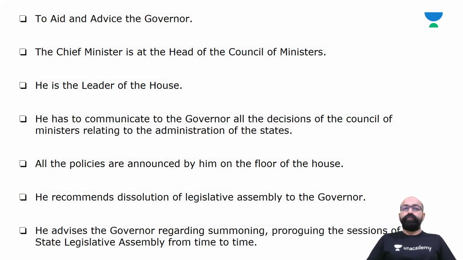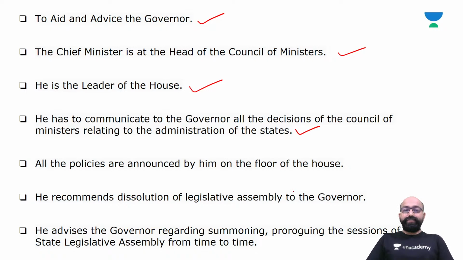Yes. So, in summary, the powers and functions of the Chief Minister to aid and advise the governor. The Chief Minister is at the head of the Council of Ministers. He is the leader of the House. The Chief Minister has to communicate to the governor all the decisions of the Council of Ministers relating to the administration of the state.